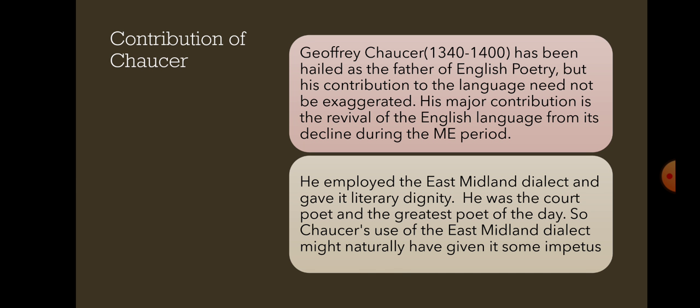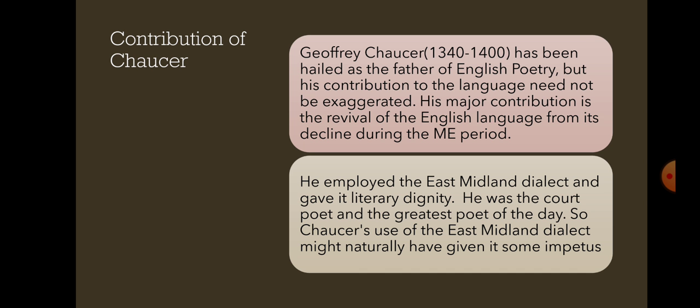He was a court poet and one of the greatest poets of his day, that you all know. You are all familiar with Geoffrey Chaucer. He's famous for his work, the Canterbury Tales. Right? You have already studied all these things, right?